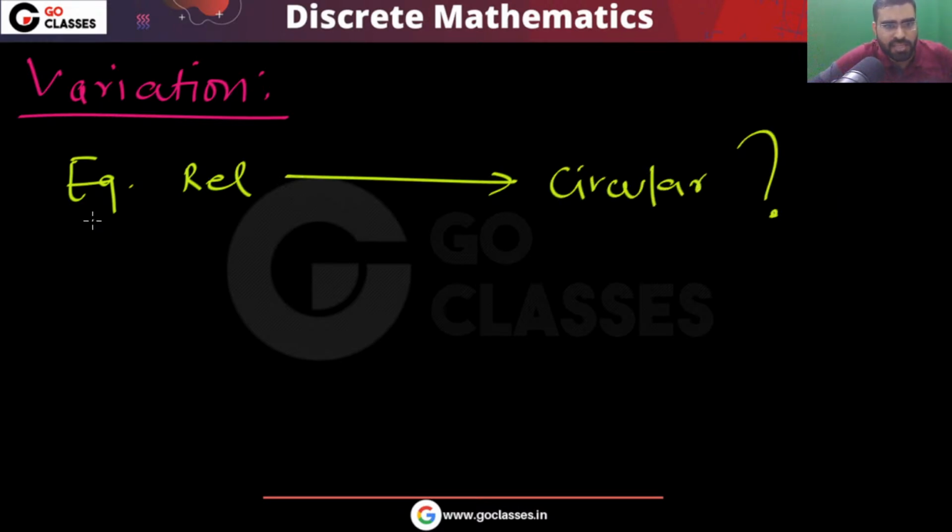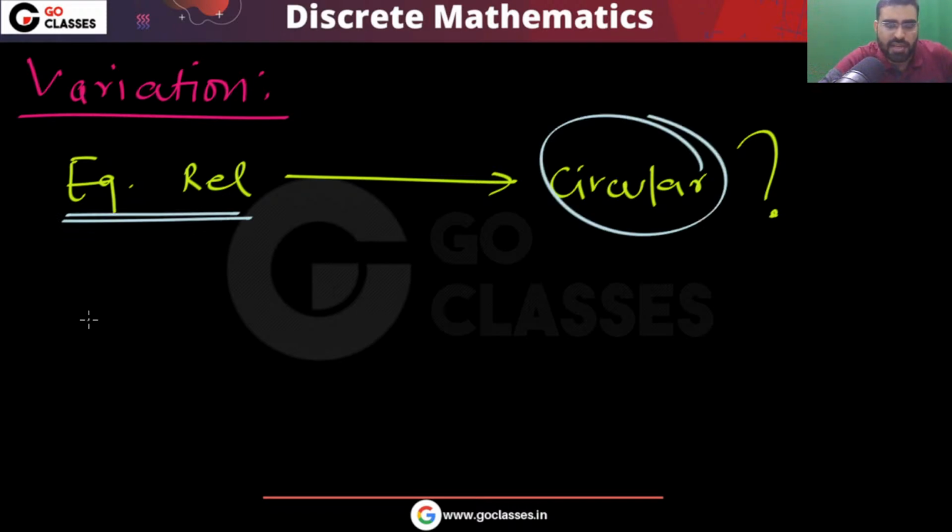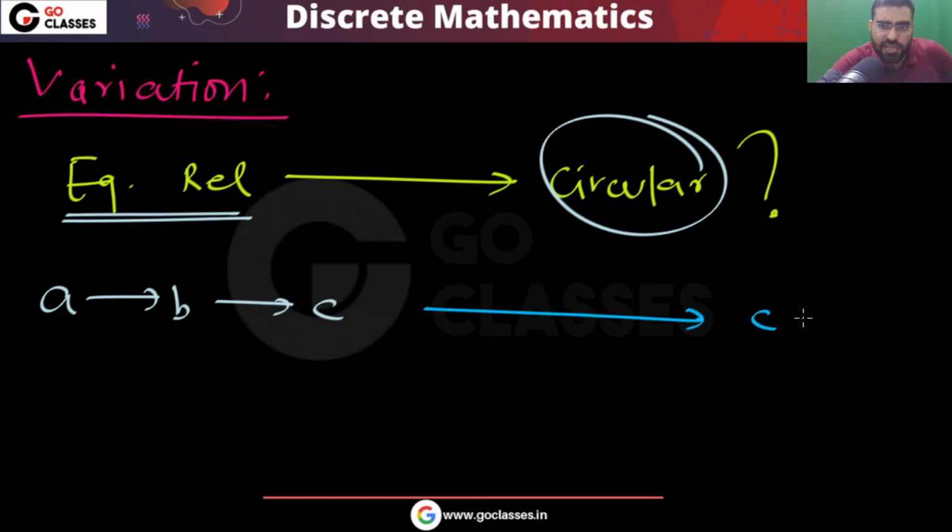If you have an equivalence relation, can it imply circular? Let's see this. The answer is this. Circular says that, let's assume that A is related to B, B is related to C. Can I say C will be related to A? So let's check it.